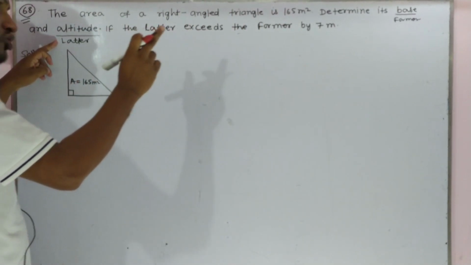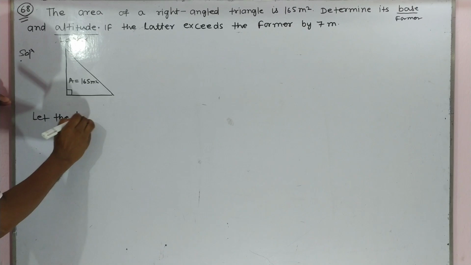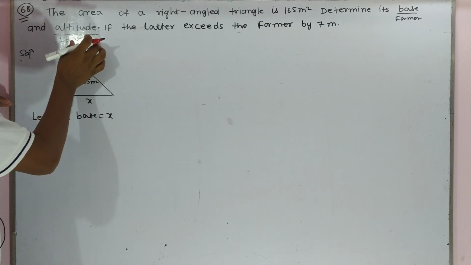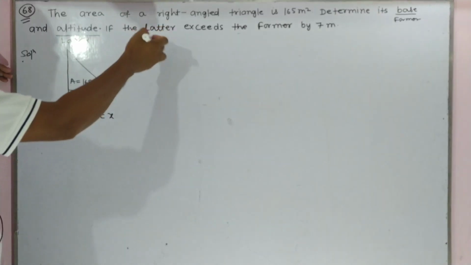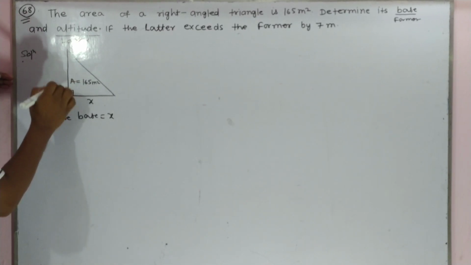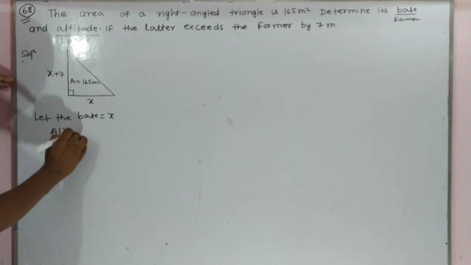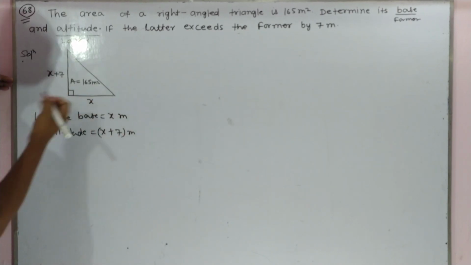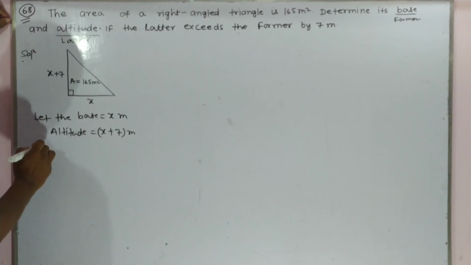So suppose the base is x meter. Let the base be x, then how much does the altitude become? 7 meter larger. If the latter exceeds the former by 7 meter, it means the latter is 7 more than the base. So the altitude becomes x plus 7 meter. This one is x meter, this one is x plus 7 meter. Now, according to the question, you can write.